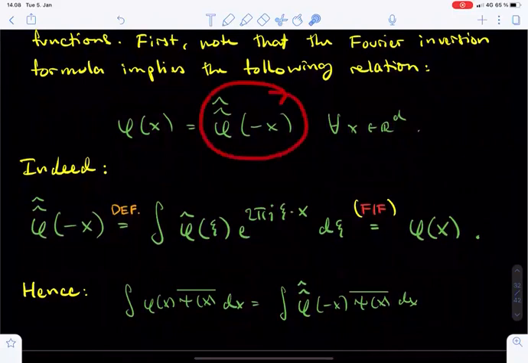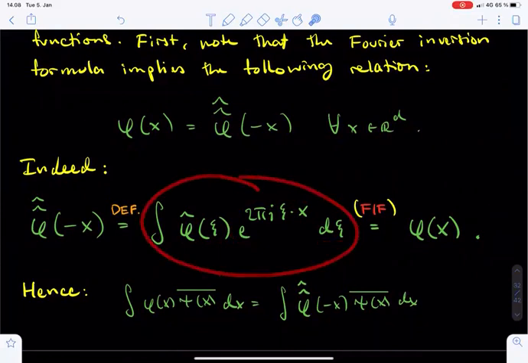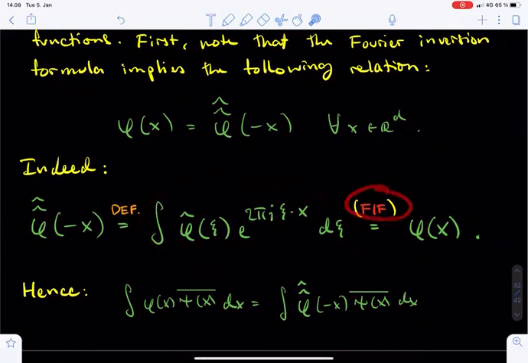For a change, let's start with the right-hand side of the equation. The Fourier transform of the Fourier transform of phi at minus x equals, by definition, the integral of the Fourier transform of phi at xi times e to the power 2 pi i xi dot x d xi. But this integral expression is precisely the one which appears in the Fourier inversion formula. Therefore, since phi was assumed to be a Schwarz function, the expression equals phi at x, as claimed.